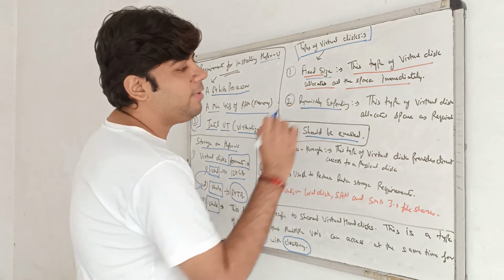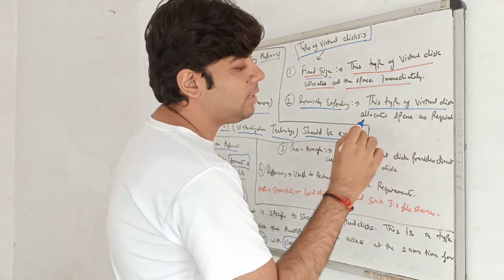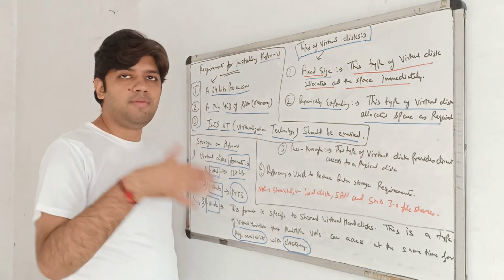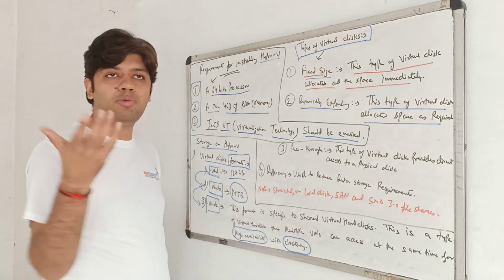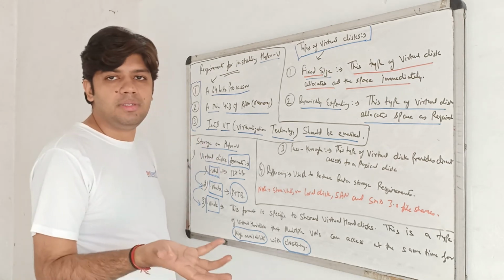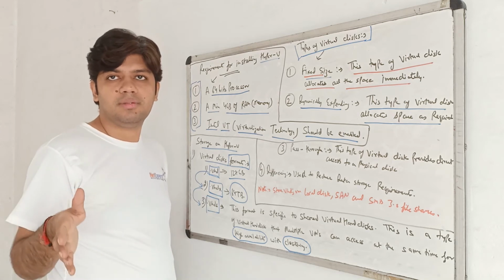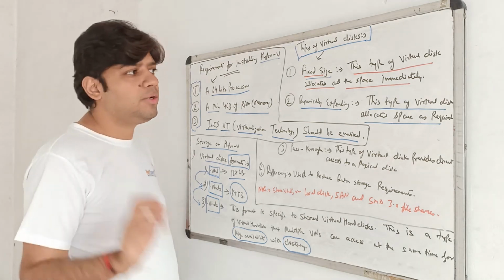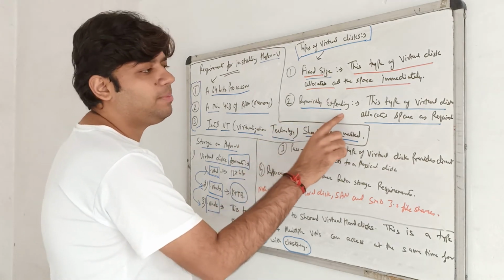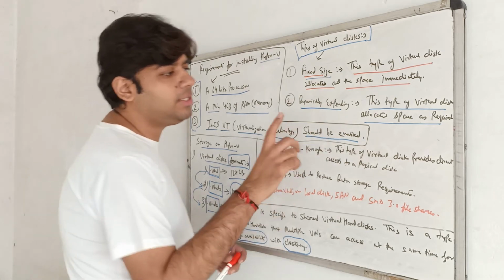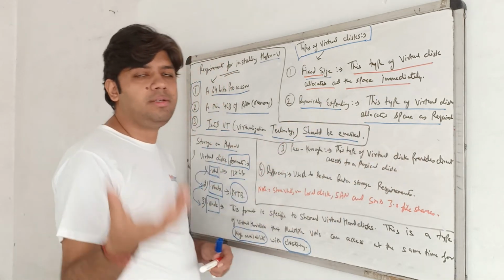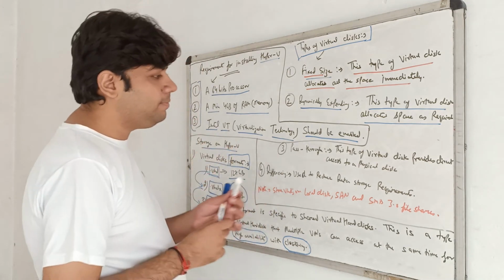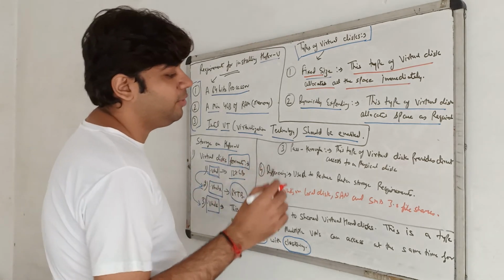In dynamically expanding, what happens in that case? This type of virtual disk allocates space as required. Imagine I give 40 GB to the same virtual machine, but out of 40 GB I use only 10 GB. So I deduct only 10 GB from my physical server. It doesn't deduct the full space immediately. Understood? This is the dynamically expanding disk. Whenever you use the space, at that time it deducts the space from your physical hardware, the physical machine.